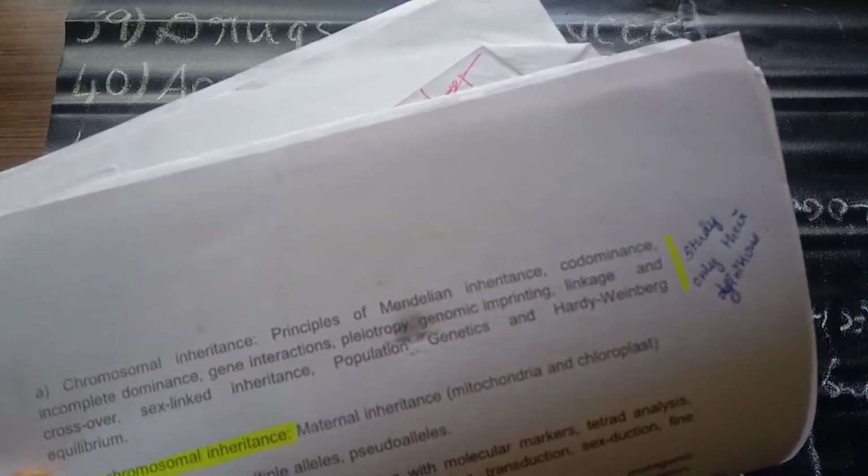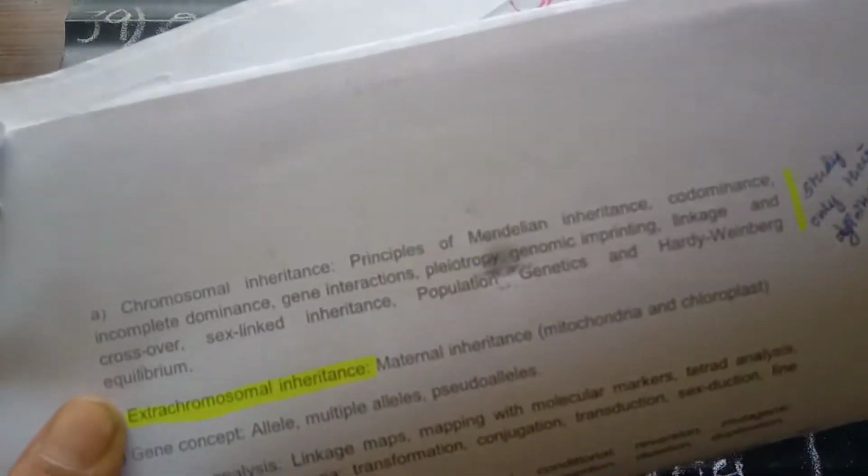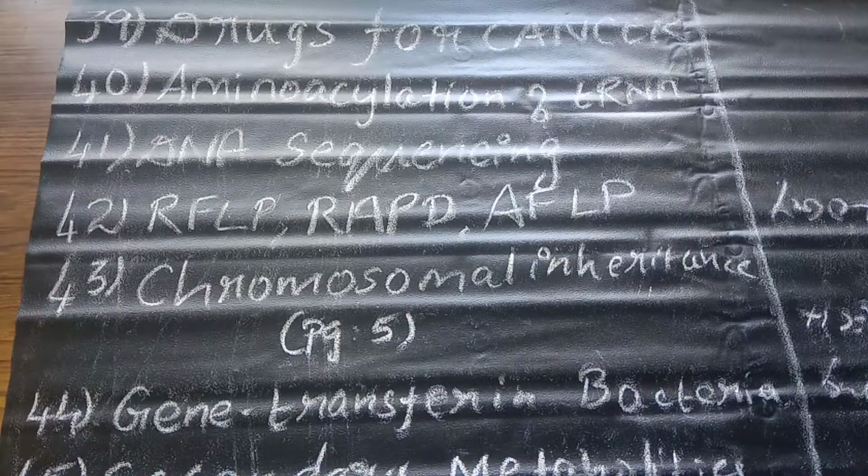I have also written to study only their definitions, so you need not study in depth. You just study what each means. Search for codominance on the internet and just know the definition and an example. This is how they will ask in the DBT BET-JRF examination.